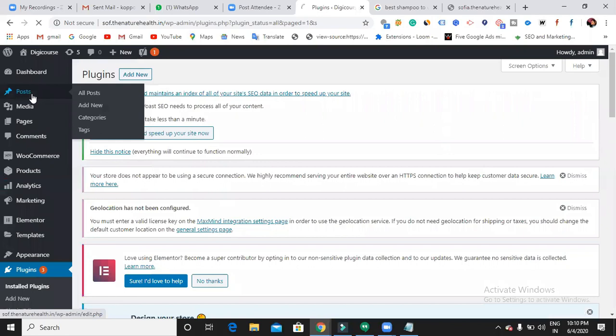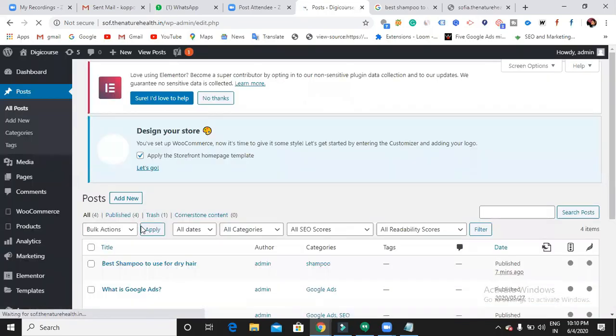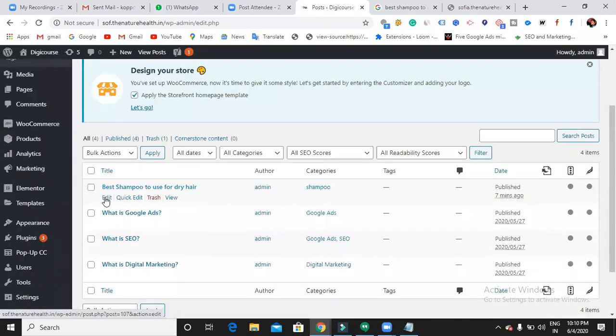So go to posts and choose the post for which you want to write the meta titles. For this blog, I want to edit.